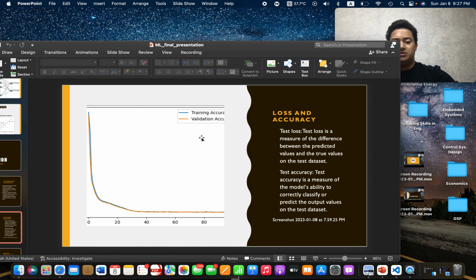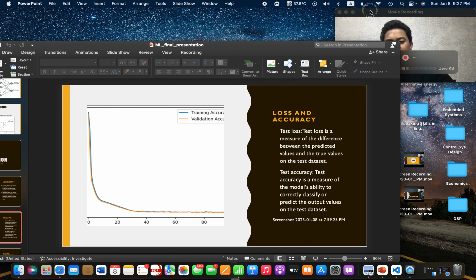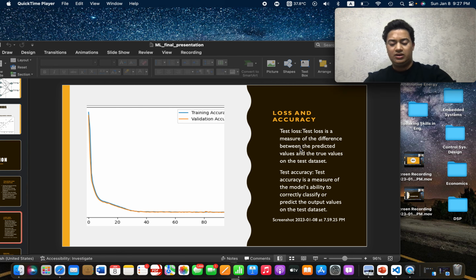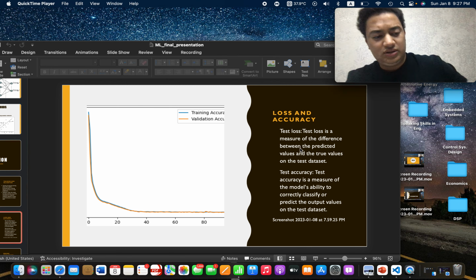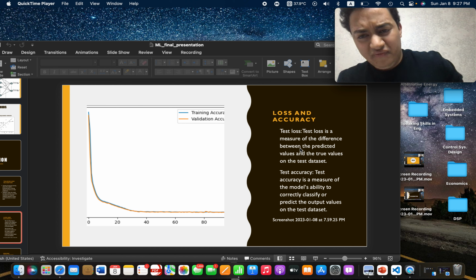Loss and accuracy. The test loss is a measure of the difference between the predicted values and the true values. On the other hand, the test accuracy is a measure of the model's ability to correctly classify and predict the output values.